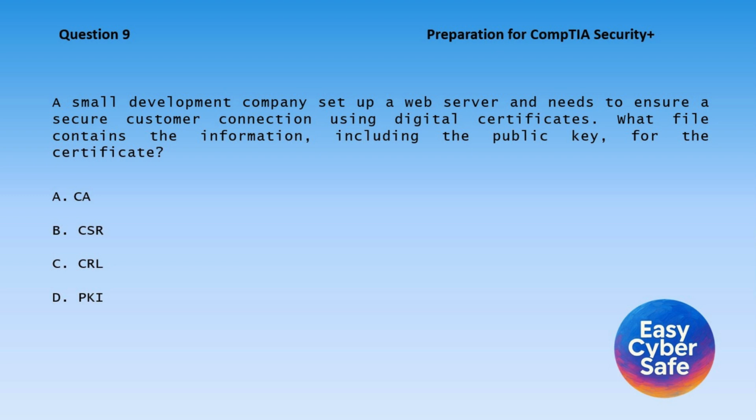Question 9. A small development company set up a web server and needs to ensure a secure customer connection using digital certificates. What file contains the information, including the public key for the certificate? A. CA. B. CSR. C. CRL. D. PKI.